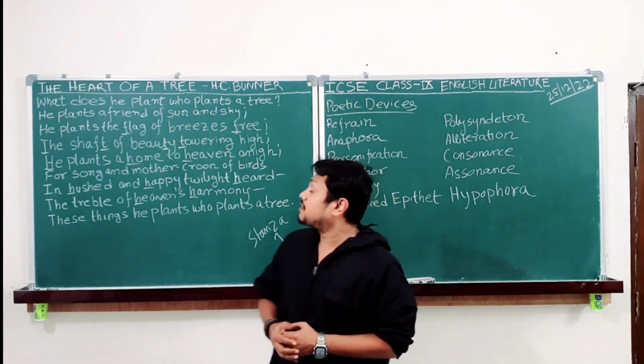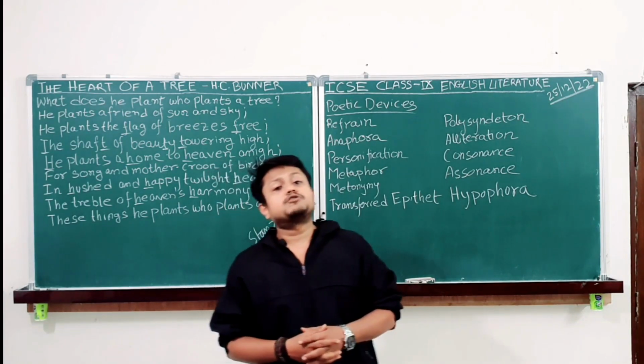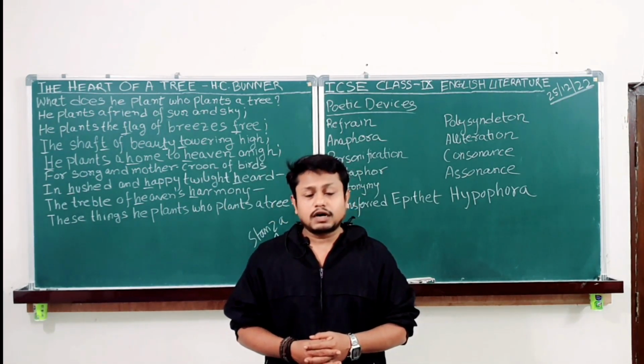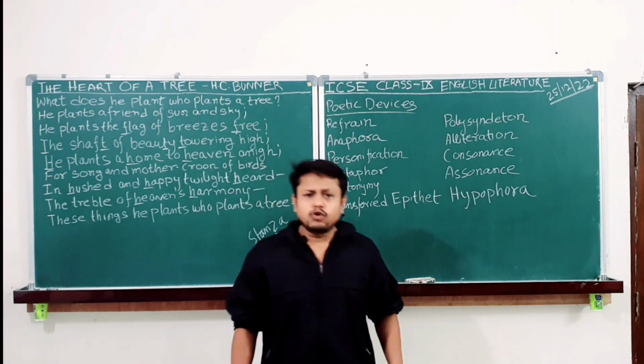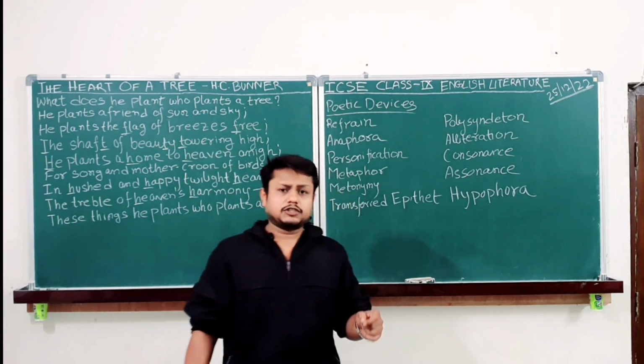Henry Cuyler Bunner. This is one of the 5 poems that you have in your ICSE curriculum for class 9. It's a very easy poem. Almost all the lines are self-explanatory.